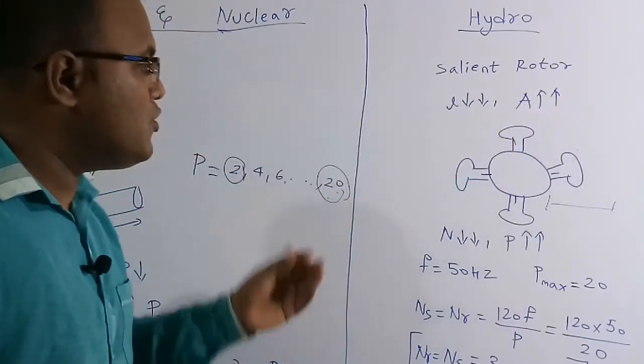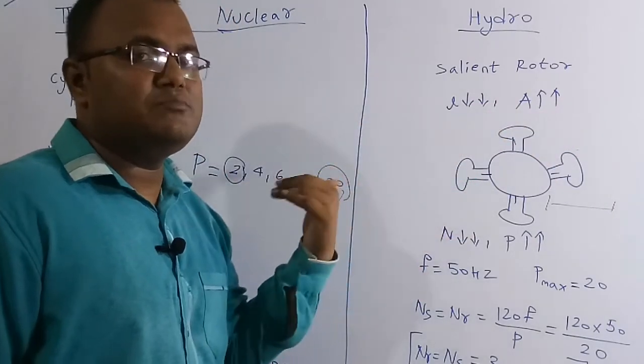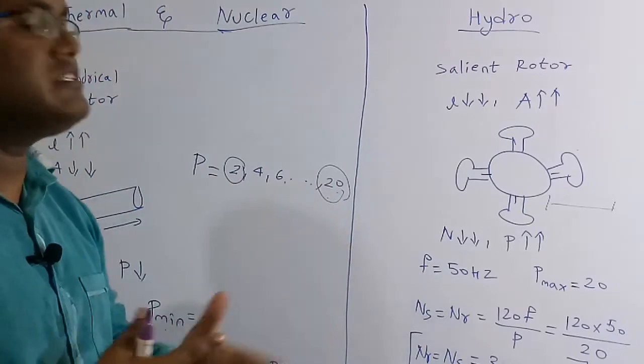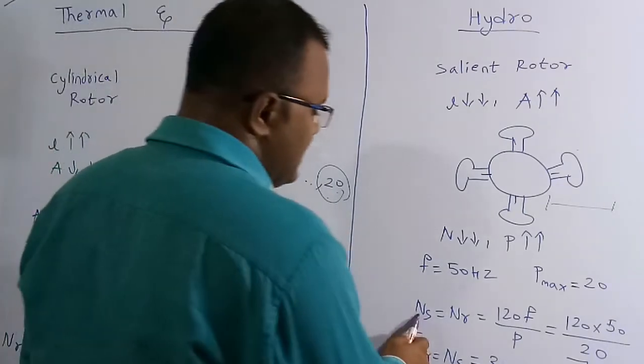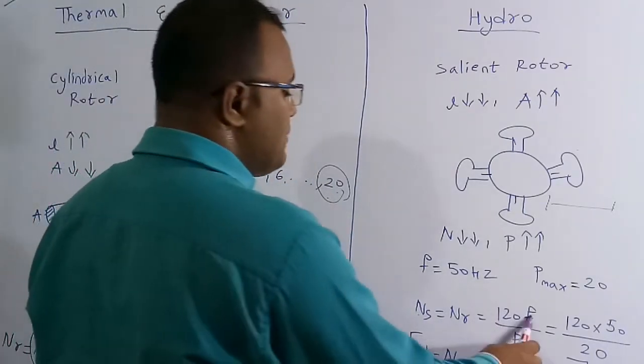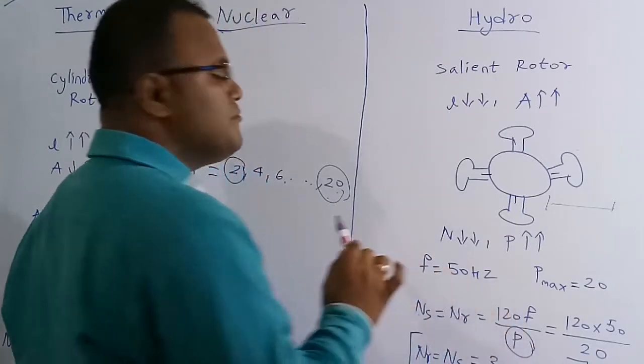I have already told you that whenever the poles increase, the speed is going to decrease because they are inversely proportional. So Ns is equal to Nr, which is 120F by P. So I can generate the highest number of poles.